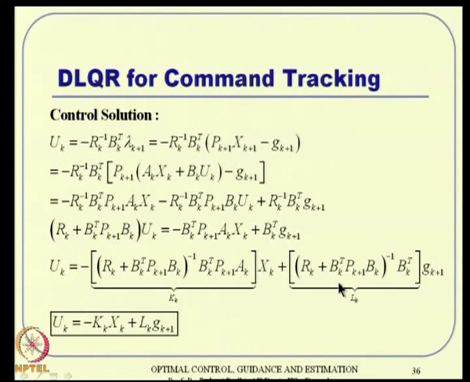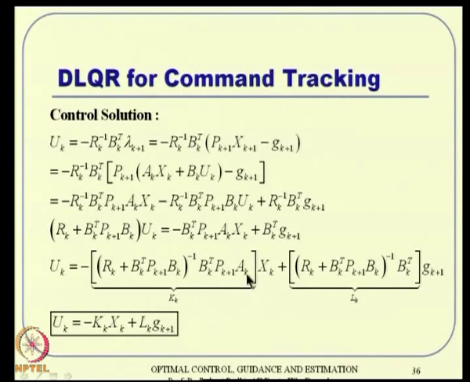Now, the control solution finally, that is what our main aim, u k equal to minus r inverse b k transpose times lambda k plus 1, and that lambda k plus 1 you can substitute like this, and then x k plus 1 you can substitute again. x k plus 1 is nothing but the state equation, that is a x k plus b u k, you can substitute here, and then you expand the terms, x k term and then u k term and g k plus 1 terms like that. Now, you have a u k in the left hand side and u k in the right hand side. So, you combine them together and then solve for u k.